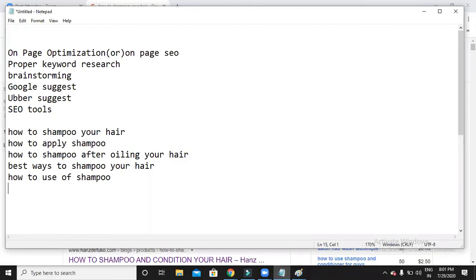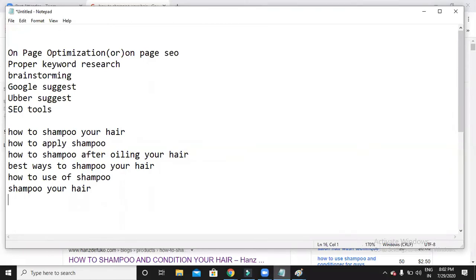Shampoo your hair. Okay, so I have done some brainstorming, and after doing some brainstorming, I listed out a few keywords like this. So these are some possible keywords that people might search for when they are looking for this kind of information. All right. So the second step is Google Suggest.